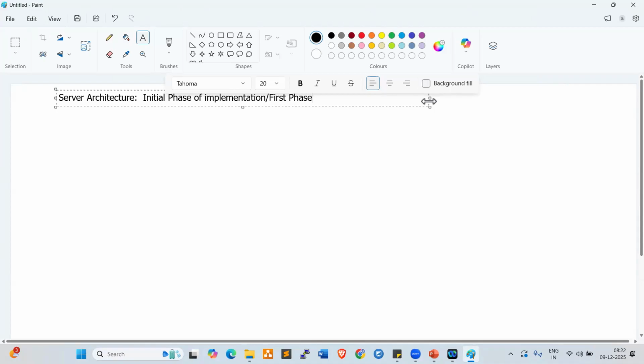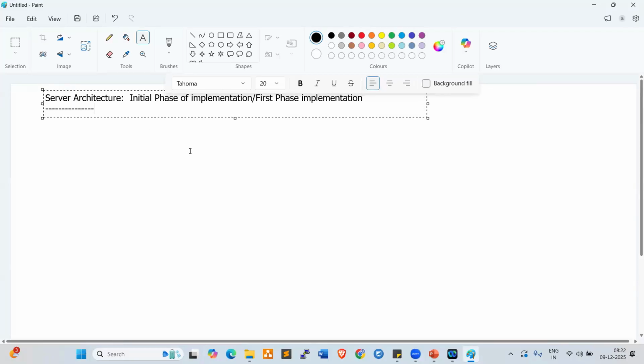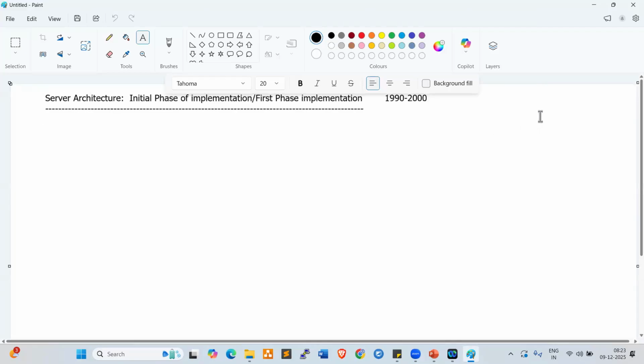In the initial phase of implementation, how did the project teams design their server architecture? In the 1990s and early 2000s, how did the project teams design the servers and configure the applications? Let's try to understand.